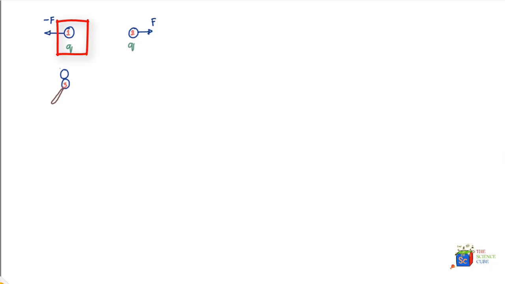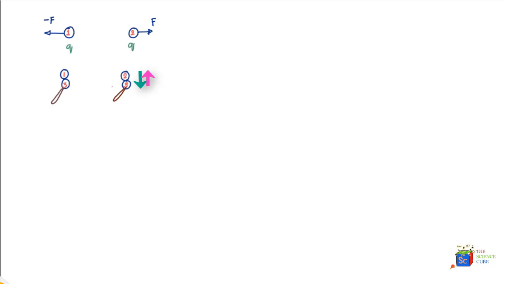So this is 1, and obviously there's a redistribution of charge between 1 and 3, and once this happens, sphere 3, which now has a certain charge, earlier it was neutral, is brought near charge 2. So it is touched with charge 2.